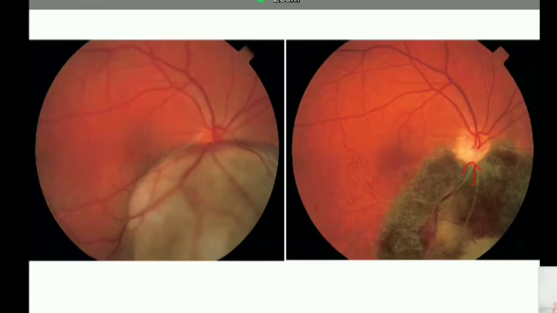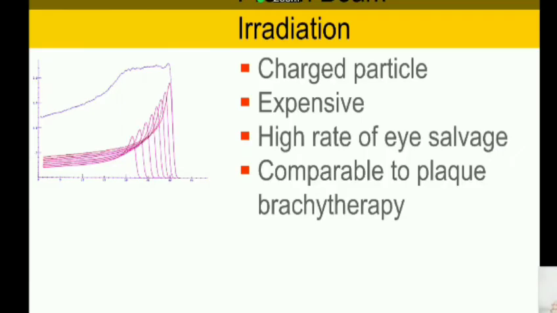Proton beam radiation is currently available in India, and it is very useful but very expensive. The only advantage of proton beam is a much lower complication rate as opposed to plaque brachytherapy, and you can use it to treat larger tumors.